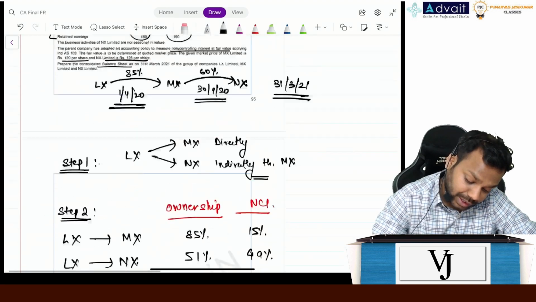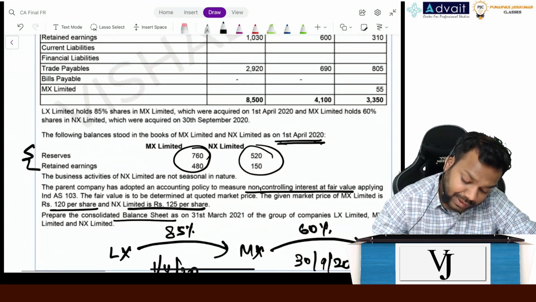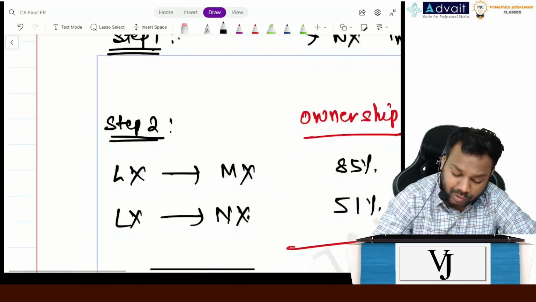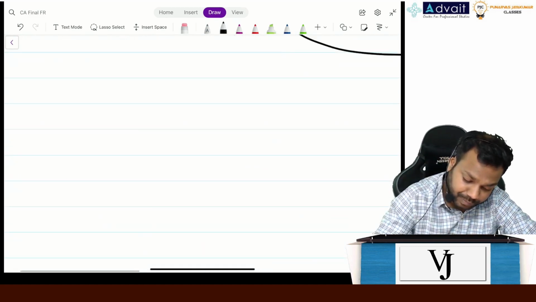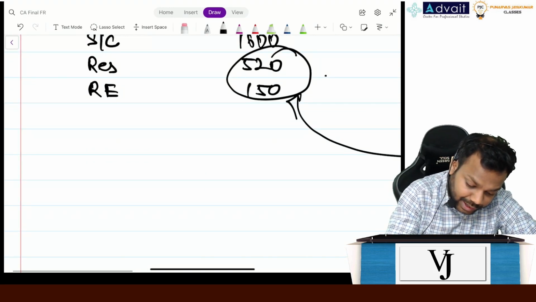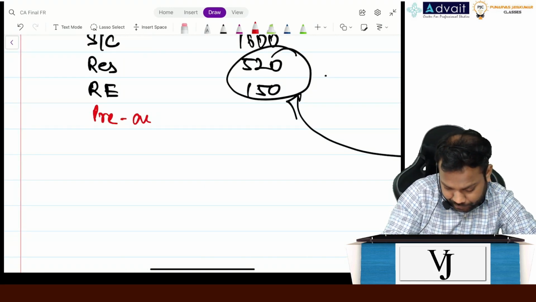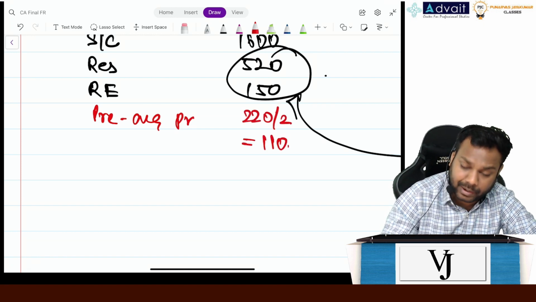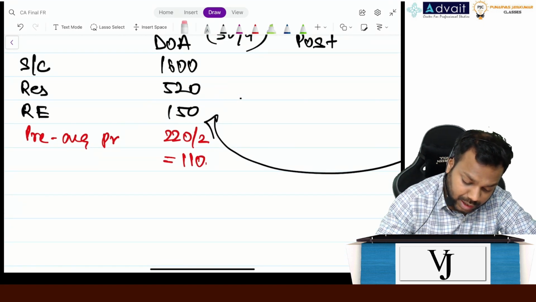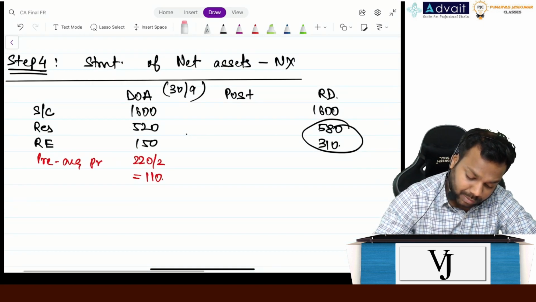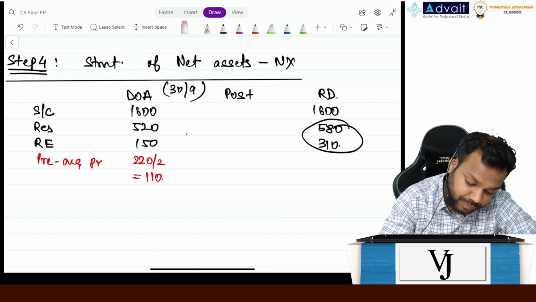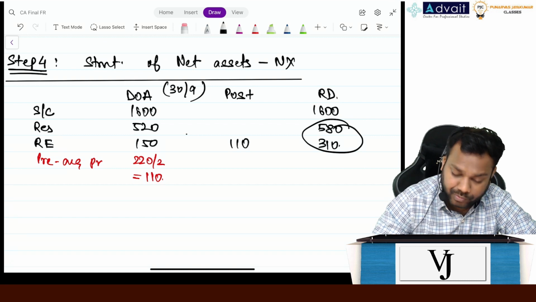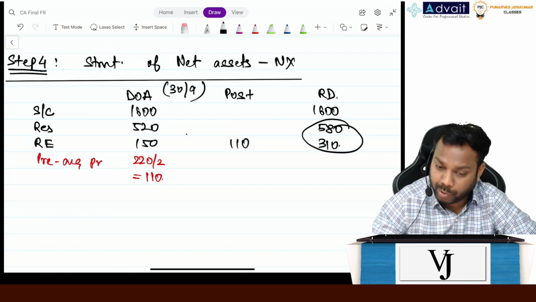Now read this line. Business activities are not seasonal in nature, meaning the profit will be distributed evenly, right? So for the half year, what we'll do is write the pre-acquisition profits here: 220 by 2, that is 110, right? Now can you please tell me what is the post-acquisition profit? It will be 110 only, no? Half pre, half post.